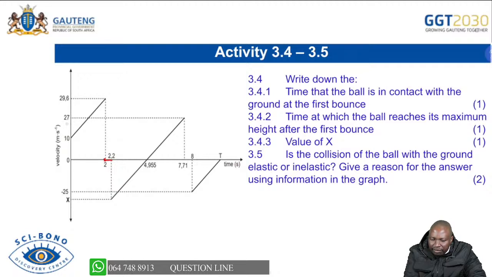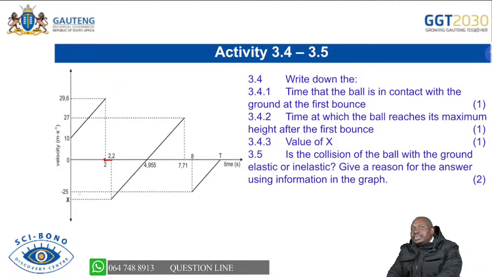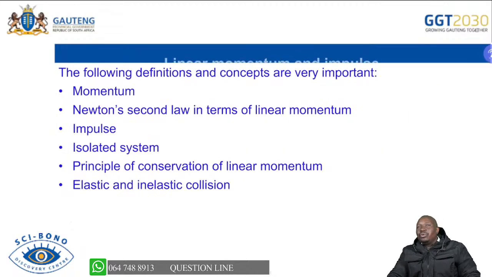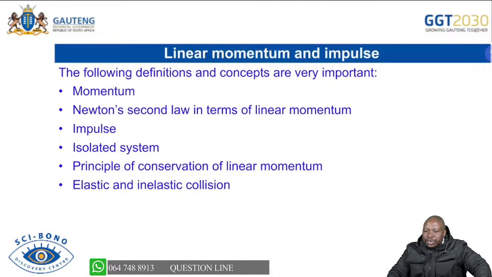You have your clue on the graph to see we are having our 27. The last question was, is the collision of the ball with the ground elastic or inelastic? You can see that because now it's spending some time on the floor and there is change in the velocity. Remember, elastic means kinetic energy must be conserved. But as the velocity is decreasing, you can see that now it's going to be inelastic because kinetic energy won't be conserved. So that is how we dealt with that question of vertical projectile motion.